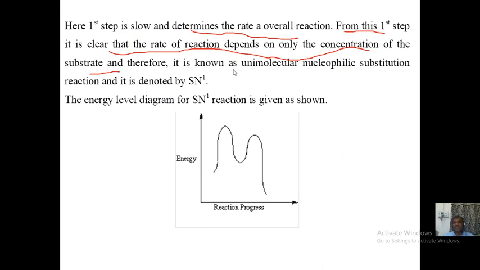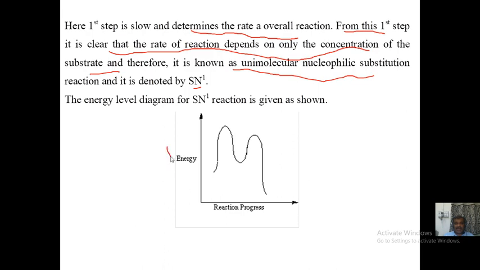Therefore it is known as unimolecular nucleophilic substitution, because the overall rate of reaction is decided by step number 1, where only one chemical is involved. It is denoted by SN1, friend.